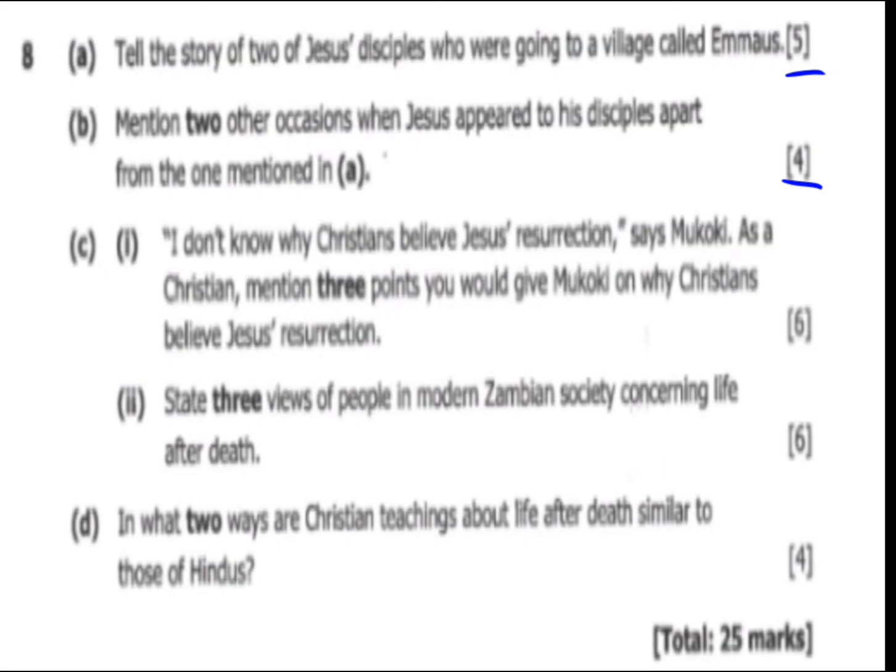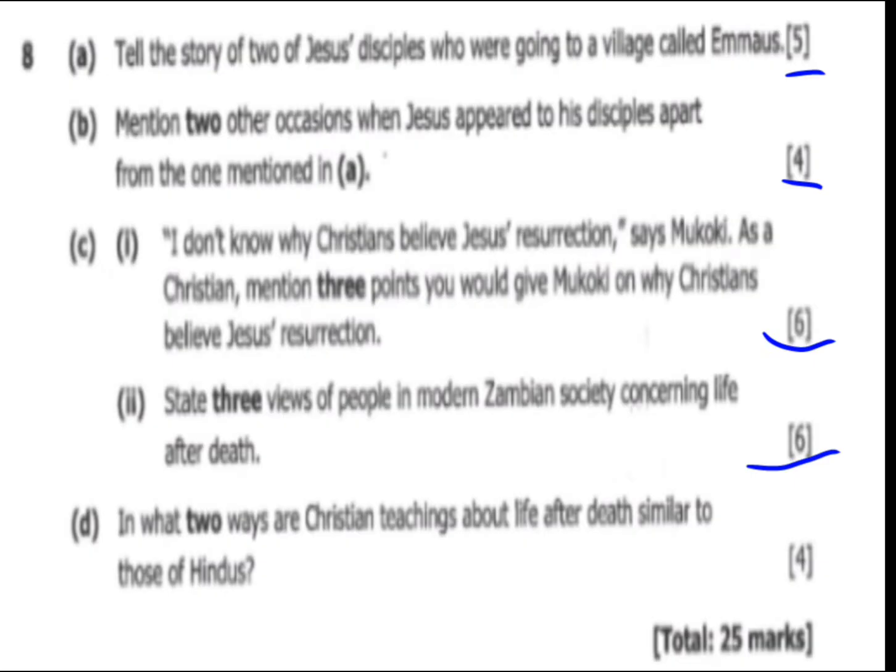C1 read, I do not know why Christians believe in Jesus' resurrection, says Mukoki. As a Christian, mention 3 points you would give Mukoki on why Christians believe in Jesus' resurrection, 6 marks, meaning each point will carry 2 marks. And C2 read, state 3 views of people in modern Zambian society concerning life after death, 6 marks. So each point carries 2 marks.